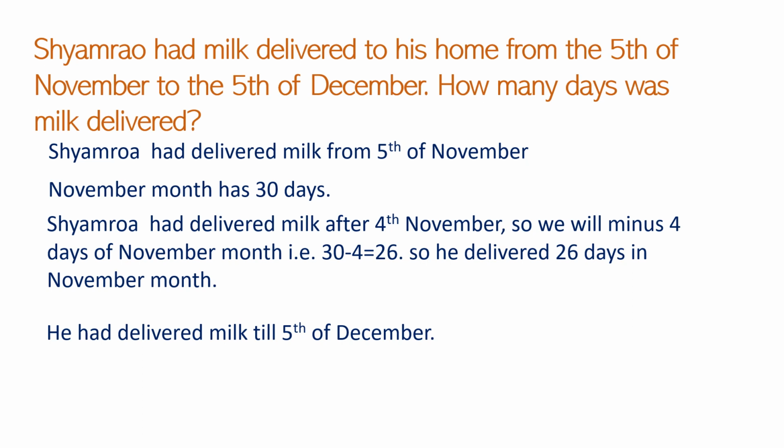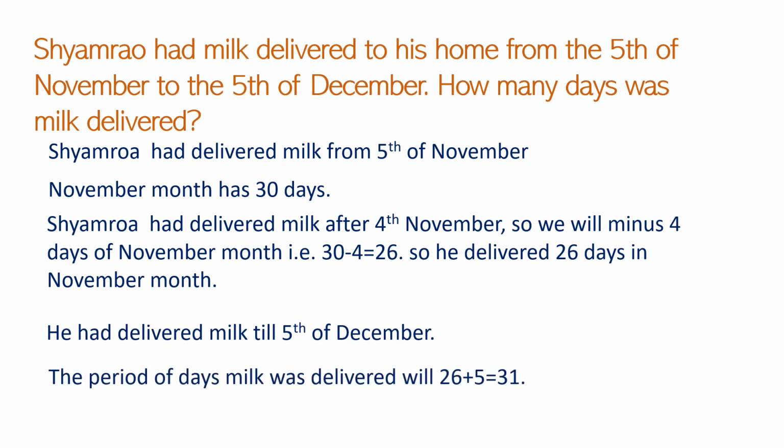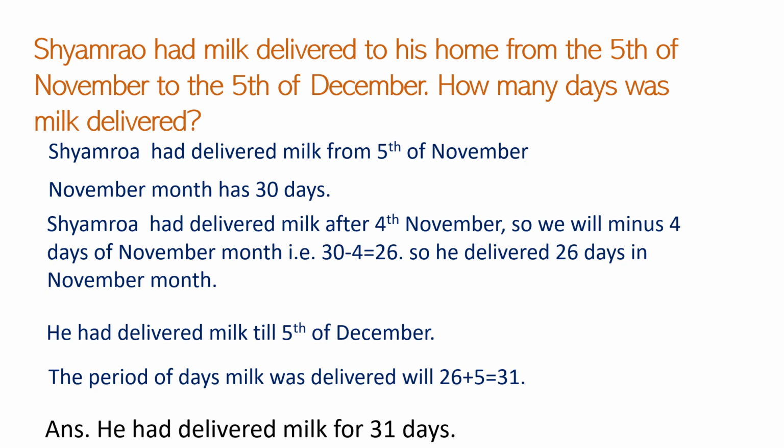He had milk delivered till the 5th of December. So the period of days milk was delivered was 26 plus 5: 26 days of November and 5 days of December. So 26 plus 5 is equal to 31. So the answer is he had milk delivered for 31 days.